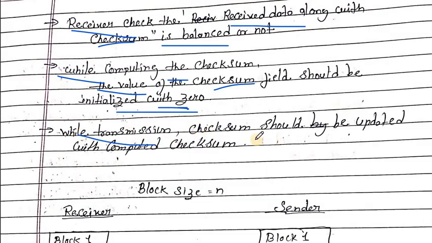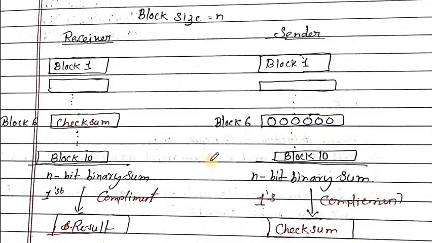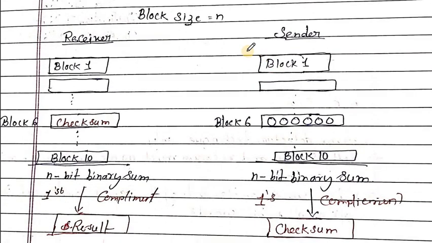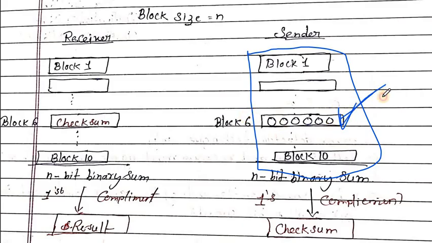While transmitting, the checksum should be updated with the computed checksum. Here we will see an example. Here is the sender. There are a total of 16 blocks. Out of 16, there is one checksum block. Initially, the checksum block is filled with all zeros.